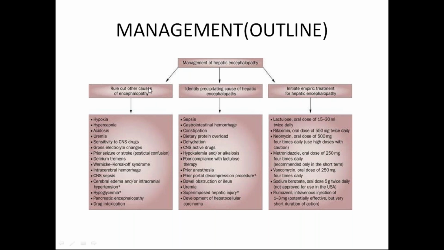So what happens is this bacterial overgrowth will be prevented. That's why we are giving neomycin, rifampicin, everything to control the bacterial overgrowth within the gut. And next is metronidazole, oral dose of 250 milligrams 4 times daily, and vancomycin, oral dose of 250 milligrams 4 times daily. Sodium benzoate and flumazenil can also be used.